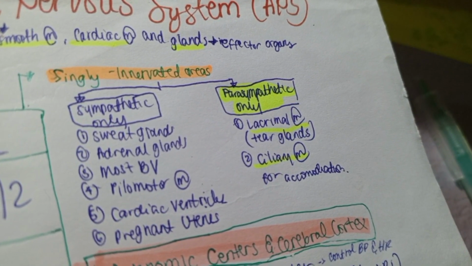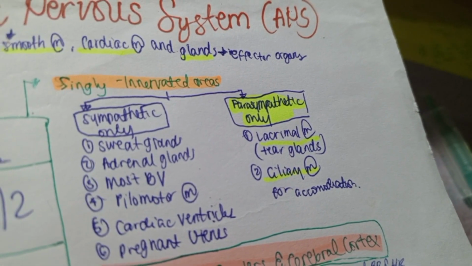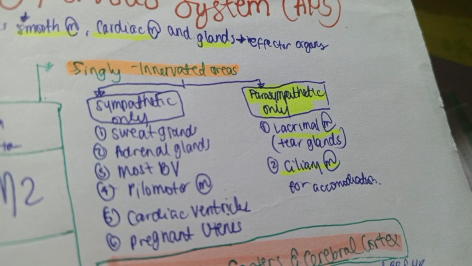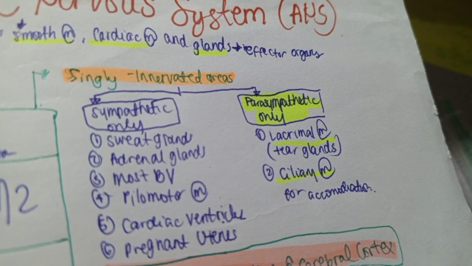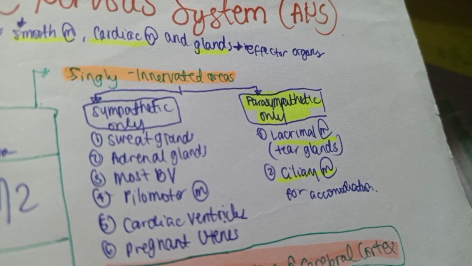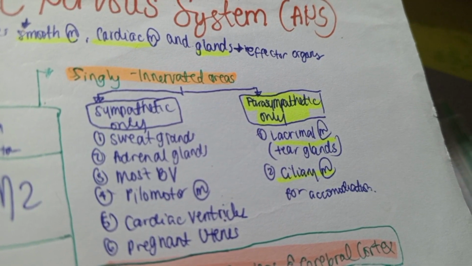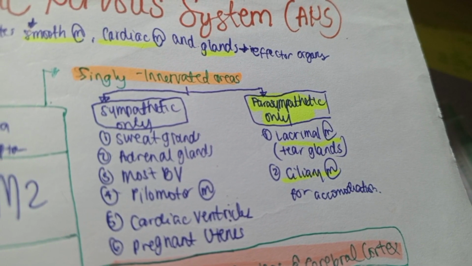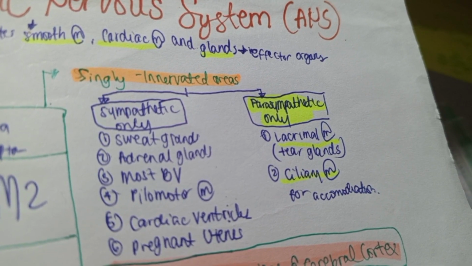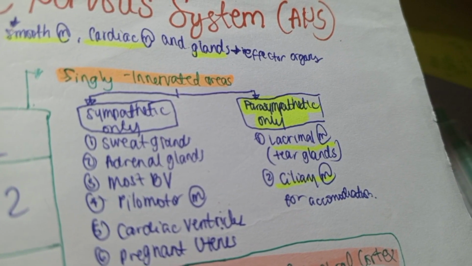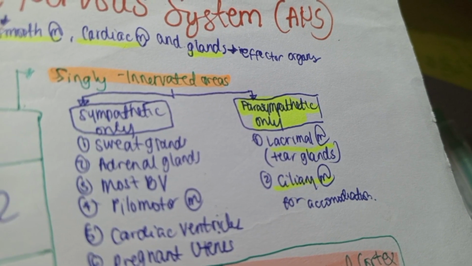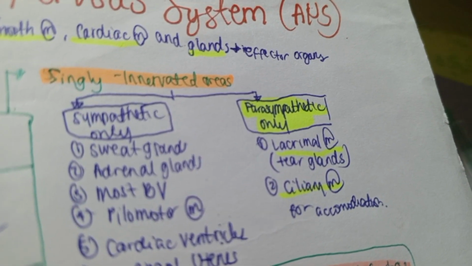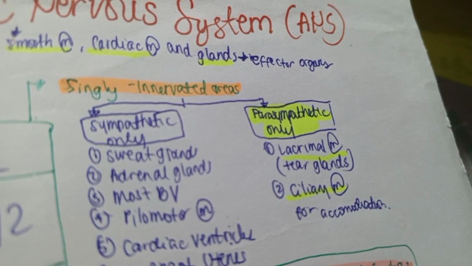So here are the singly innervated areas of the sympathetic only and the parasympathetic only. The organs that have sympathetic effect only are the sweat glands, like increase in sweating, the adrenal glands that have no parasympathetic effect, and mostly the blood vessels, the pilomotor muscles, the cardiac ventricles, and the pregnant uterus. All of these have only sympathetic effect. And the parasympathetic effect only are the lacrimal or tear glands and the ciliary muscle for accommodation. So for accommodation, there's only parasympathetic effect, and the tear glands only parasympathetic effect.